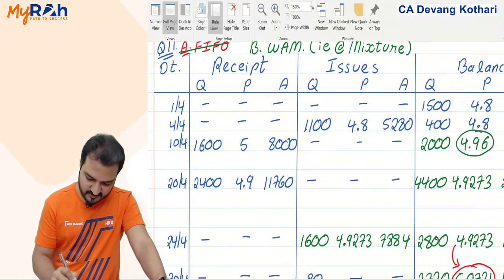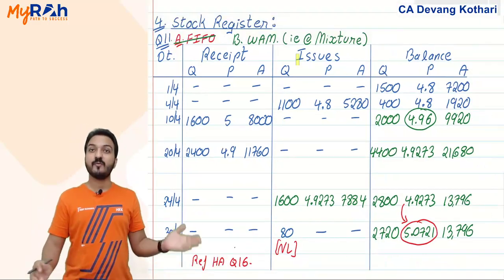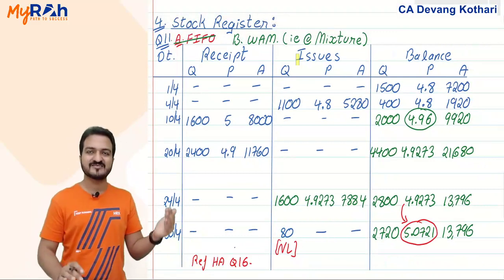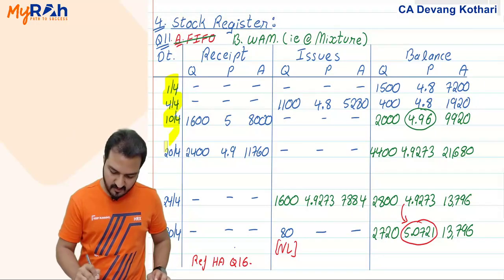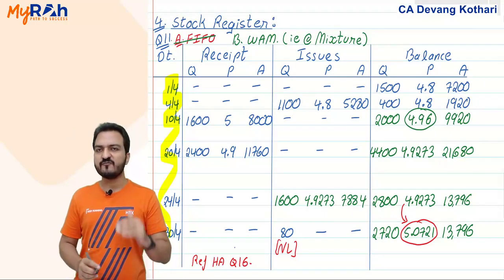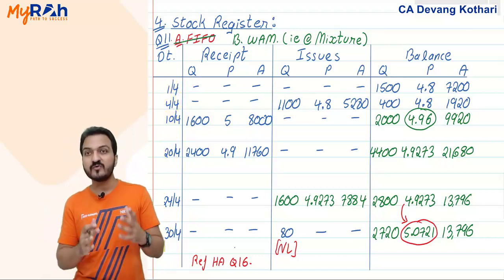This is the stock register we had learnt. You make the stock register like this, where you show receipts, issues, and balance, and you make that stock register day wise.